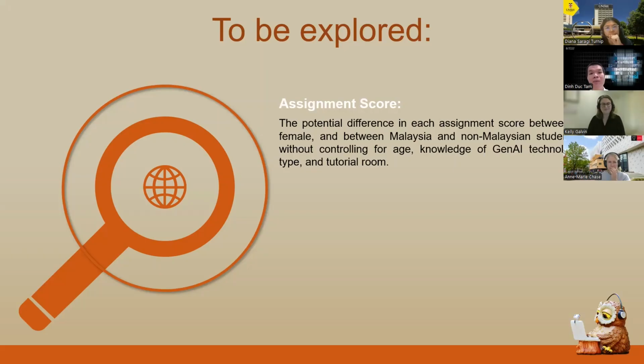Here's the thing, because we control for knowledge of GenAI technologies, if there's a difference between local students and international students controlling for the knowledge, then it is not about how much students are aware of or exposed to GenAI, but it's about the difference in the way that the university applies or encourages students to use AI.